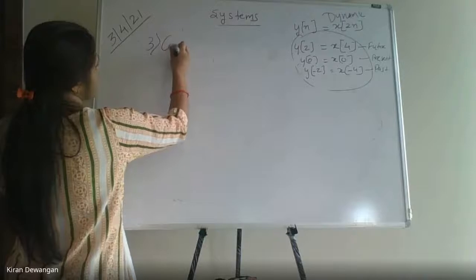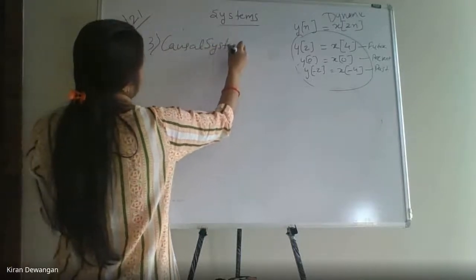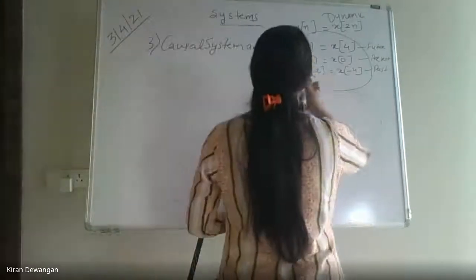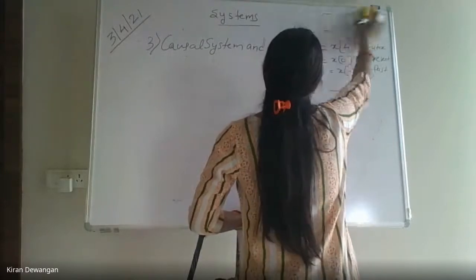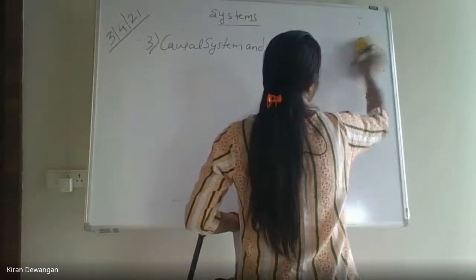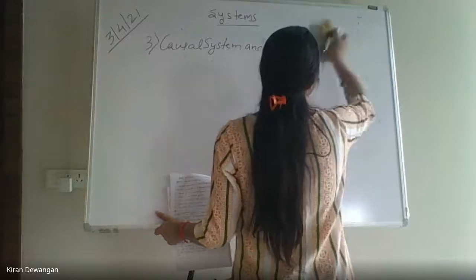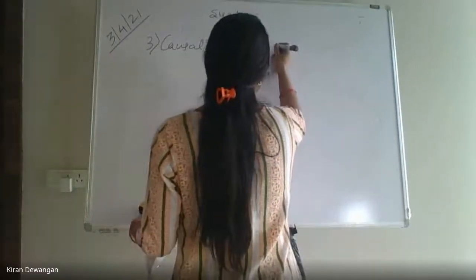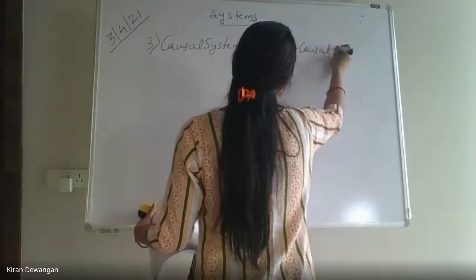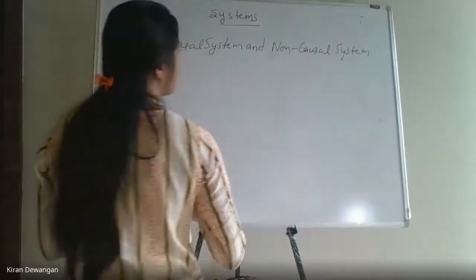The causal system and the non-causal system.